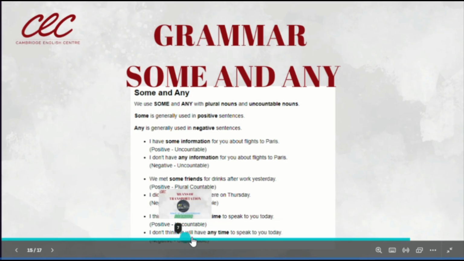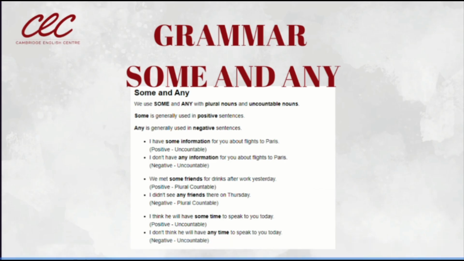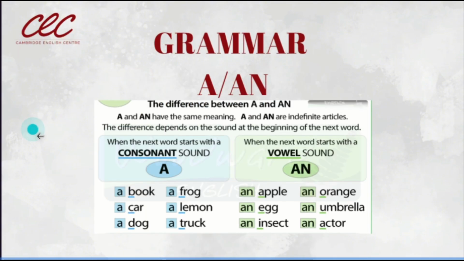Now, I don't think he will have any time to speak to you today. Any for uncountable nouns also, ¿sí? Para incontables y para los plurales. Entonces, some lo utilizamos en oraciones afirmativas. Any lo utilizamos en oraciones negativas, ¿sí? En el plural y con uncountable nouns. Plural and uncountable nouns. That is the difference.